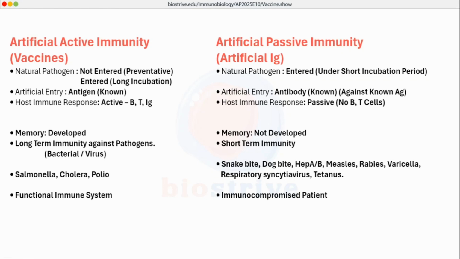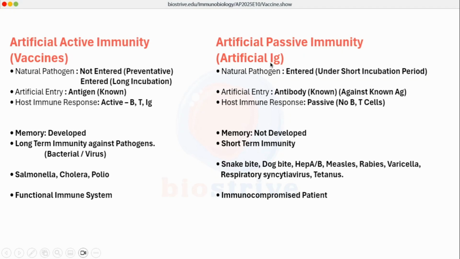We generate the memory cells in advance so that when the pathogen enters, there will be an immediate immune response and there will be no disease. In some cases, vaccines are still given after the entry of pathogen. We will talk about this concept in a while. But the main concept right here is that artificial active immunity is administered when there is not even the entry of pathogen. It is preventive in nature.